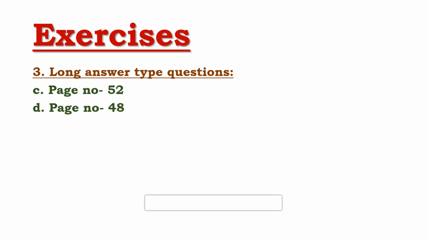Norman Borlaug is considered the father of the Green Revolution. He was awarded the Nobel Peace Prize in 1970. The Green Revolution was introduced in India in the 1960s to increase crop production. Its major impact can be seen in the states of Punjab, Haryana, Western Uttar Pradesh, and some parts of Rajasthan. So far as the impact of the Green Revolution is concerned, you are going to write these 4 points which are given on page number 52.